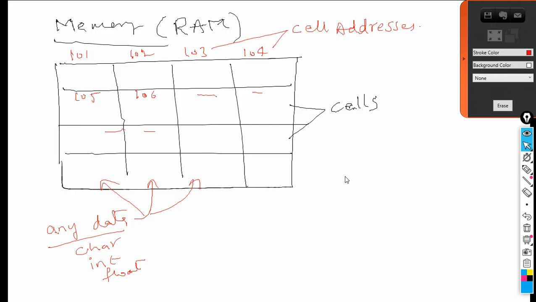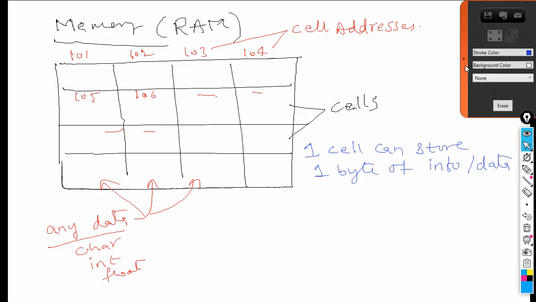Then how much information can one cell store? That is what we have to understand now. This is important. So one cell can store 1 byte of information, or what we call 1 byte of data.